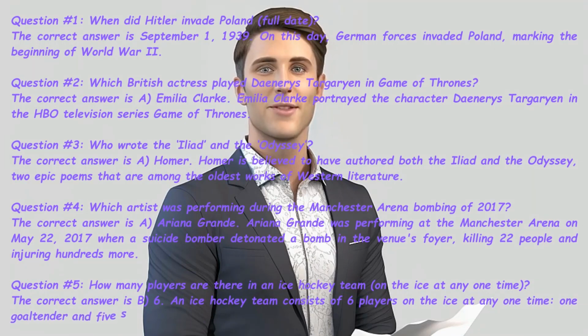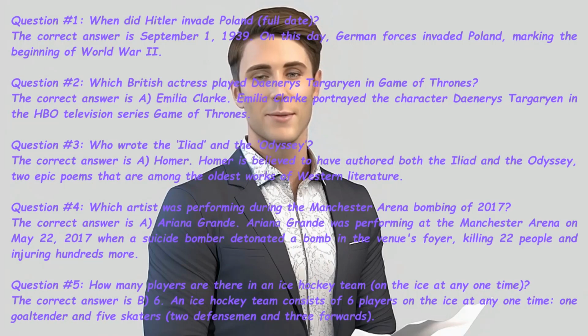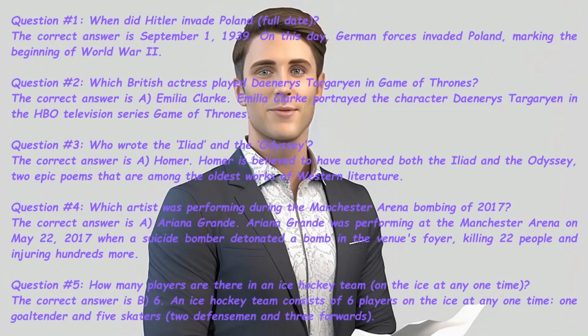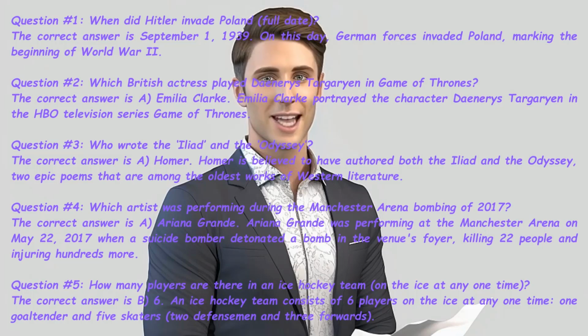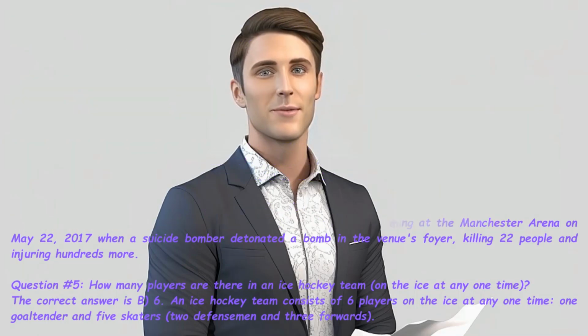Question number 5. How many players are there in an ice hockey team on the ice at any one time? The correct answer is B. 6. An ice hockey team consists of 6 players on the ice at any one time, 1 goaltender and 5 skaters, 2 defensemen and 3 forwards.